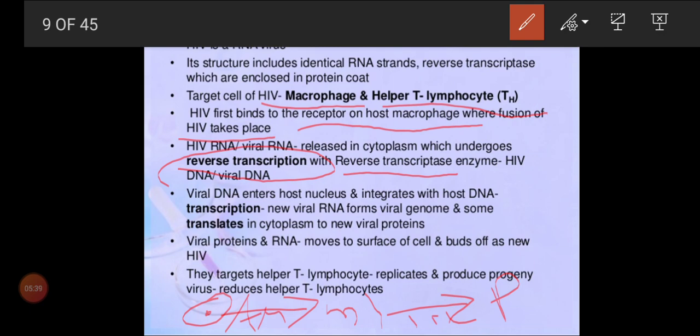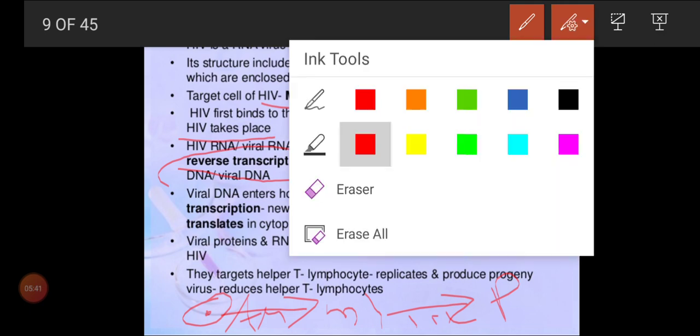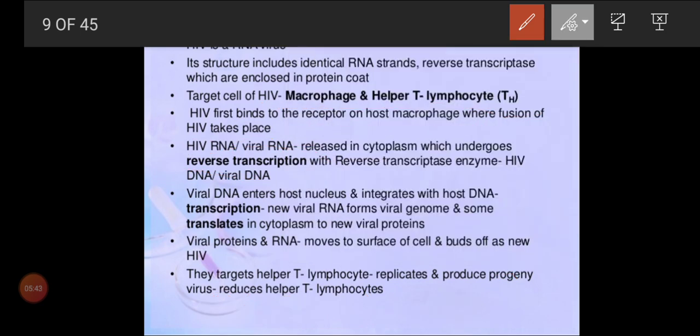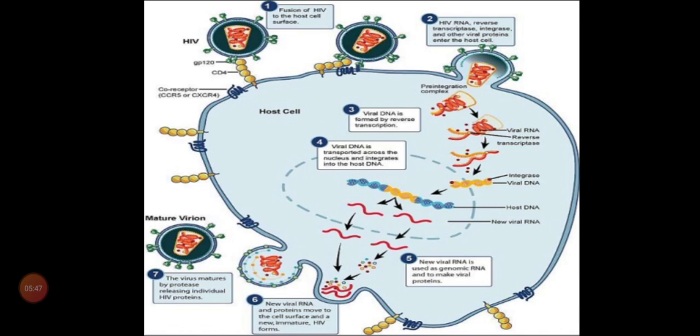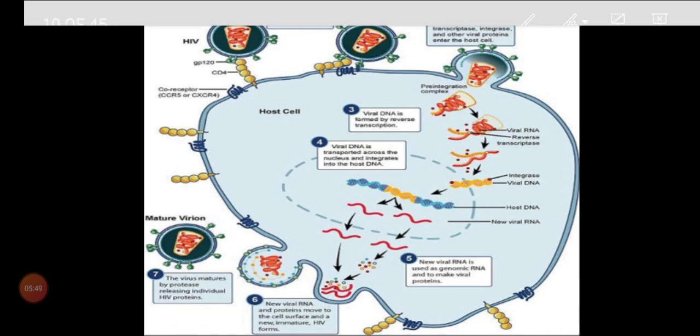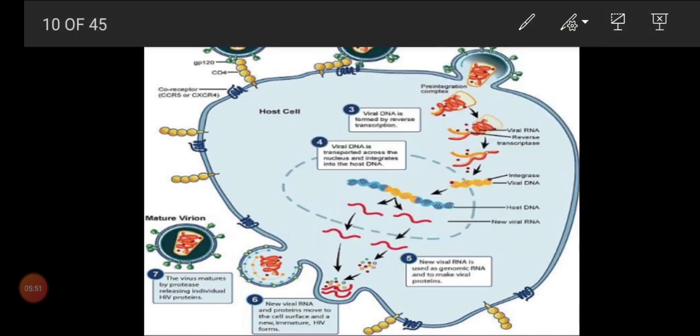And what will happen once the HIV RNA enters into your body? As I told you, the HIV RNA is a single stranded RNA. This RNA contains two molecules in blue color.